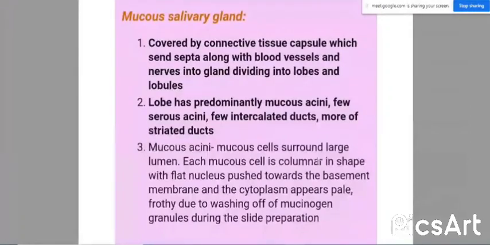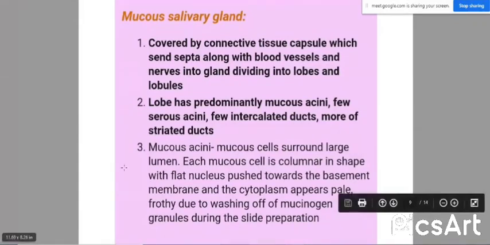Mucous acini, the speciality of the cell is that mucous cells surround a large lumen. Each mucous cell is columnar in shape with the flat nucleus pushed towards the basement membrane, and the cytoplasm appears pale or colorless due to washing out of the mucinogen granules during slide preparation, or because of the presence of mucus we see it as transparent in nature. It is very simple to identify.